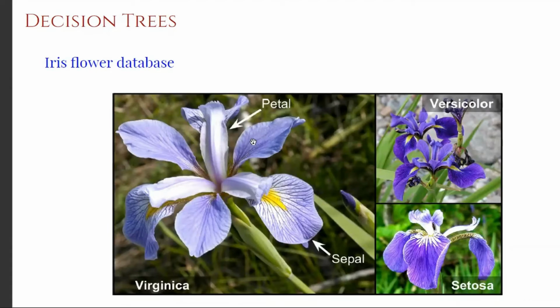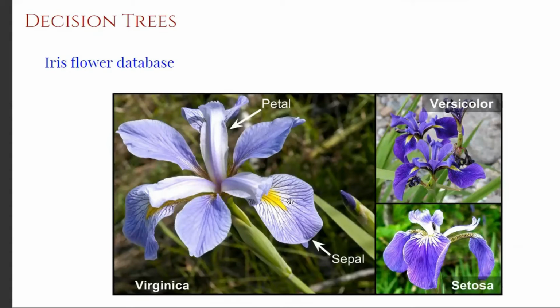And we are not dealing with images. Even though it appears like a computer vision problem, we are dealing with only numeric tabular data. The mathematician, I think Fisher, used it. He collected or documented the width and length information of the sepal and petal part of the flower for 3 different categories of iris flowers.